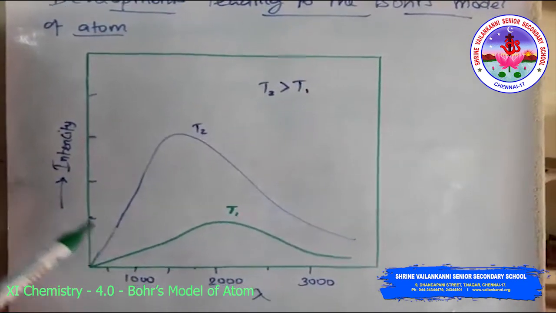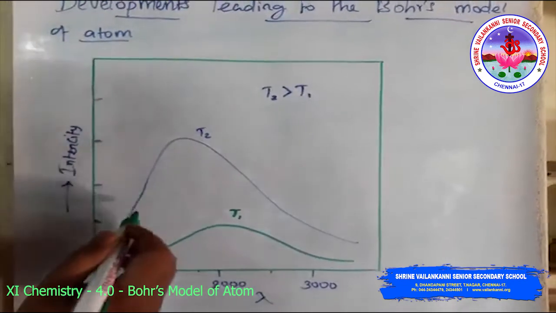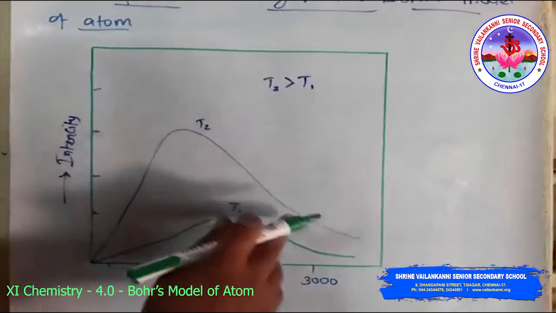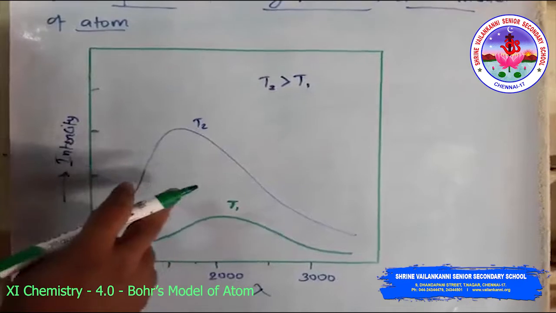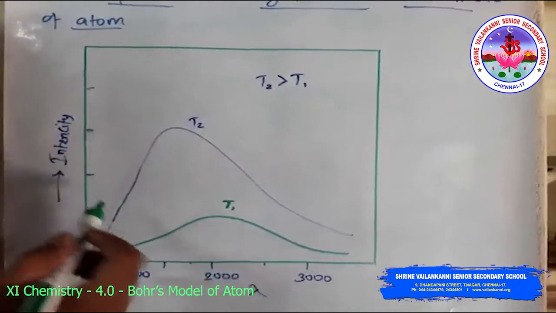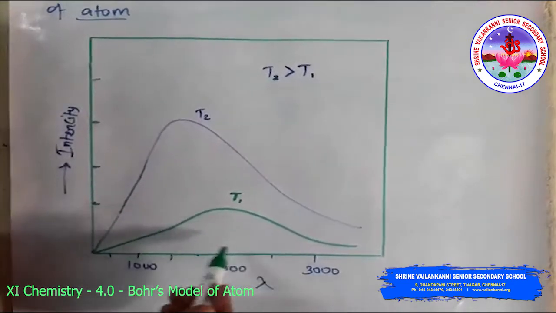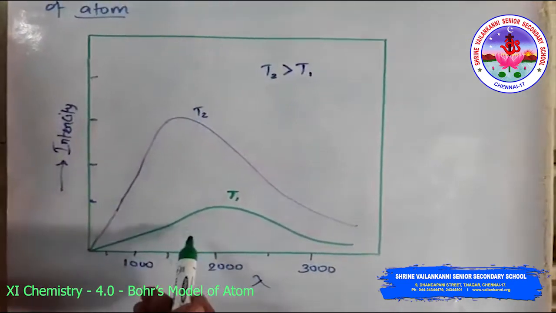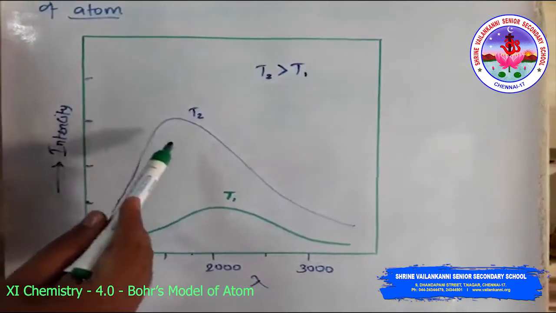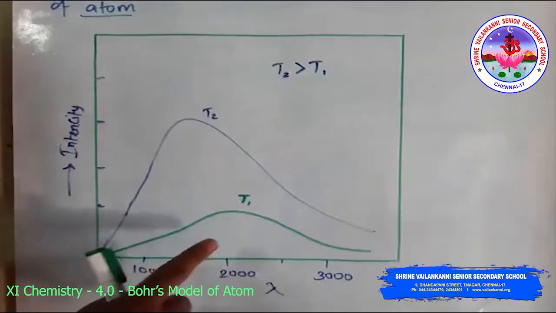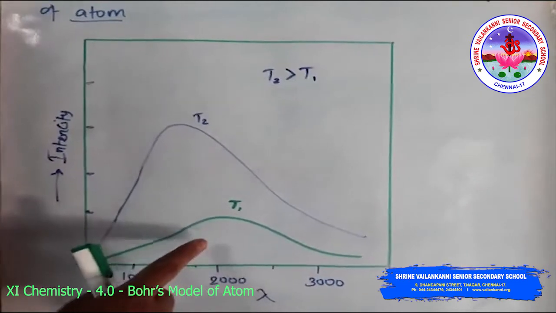As the temperature increases, the red color lies here, and look at this, the blue color lies in the lower frequency region, while the green color belongs to the higher frequency region of the electromagnetic spectrum.